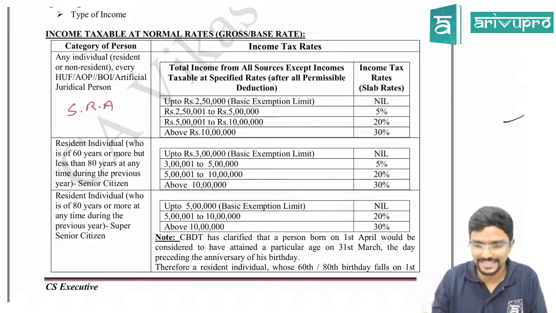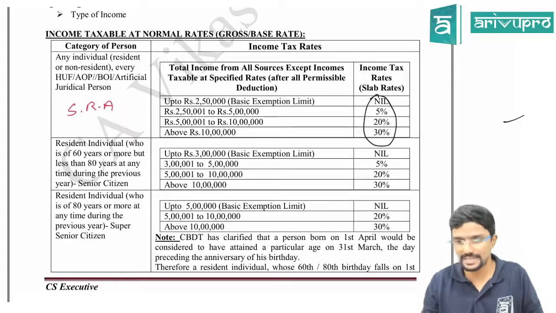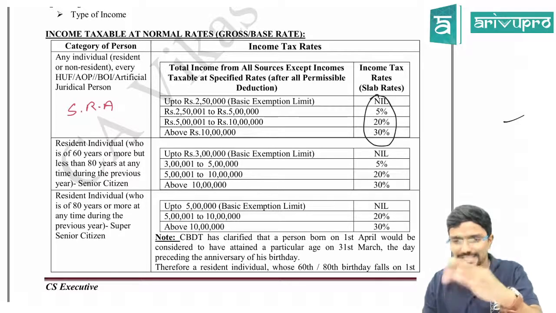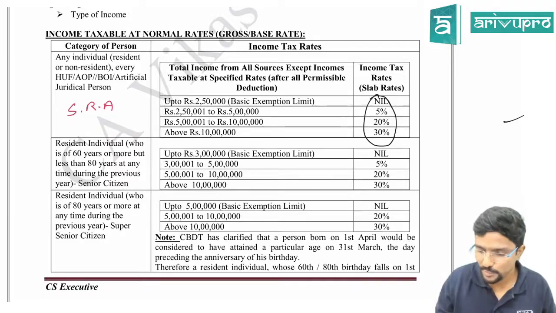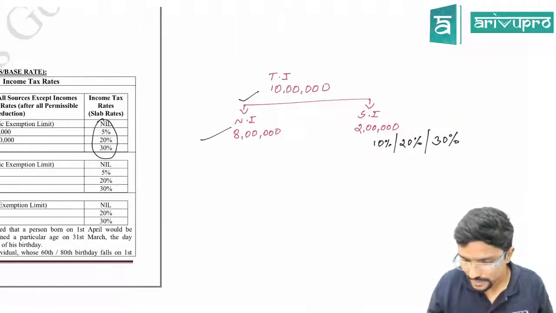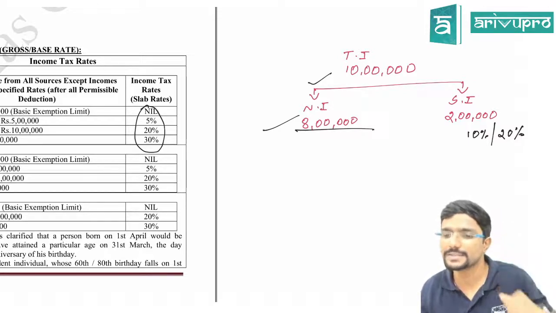Sir, how is this applicable? Whatever rates I am discussing, we call these slab rates, guys. Slab rates means if you are having income up to this, this is the rate; more than this, then this will be the rate, like that. Sir, how do we apply this? Simple. Now on this 8 lakh, assume I want to calculate my tax.